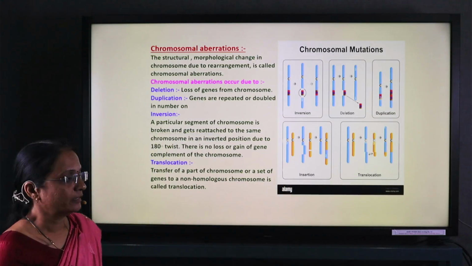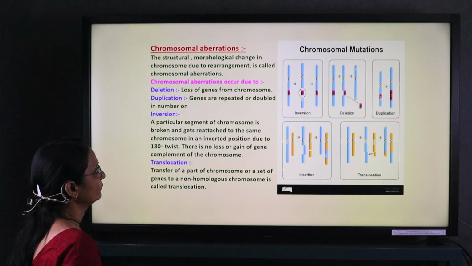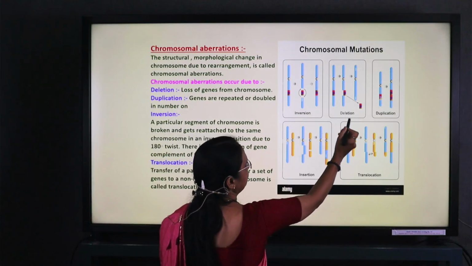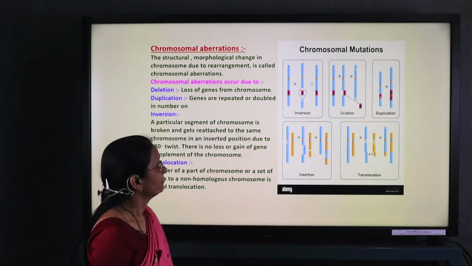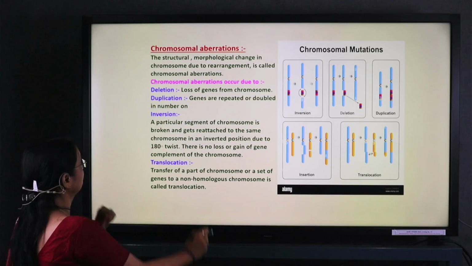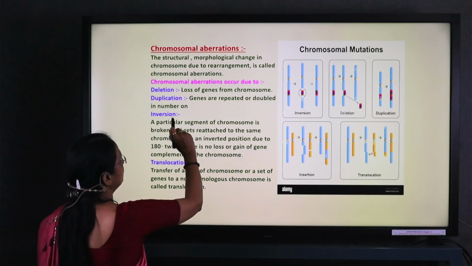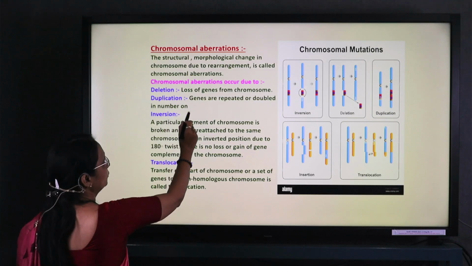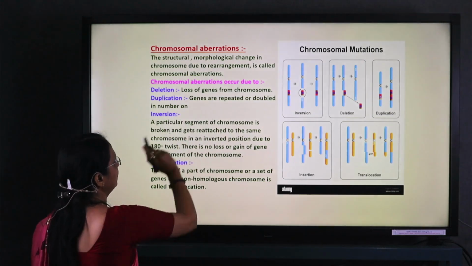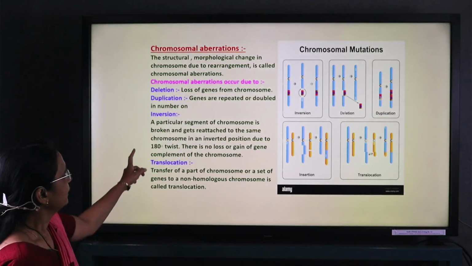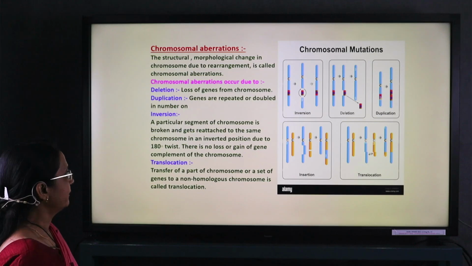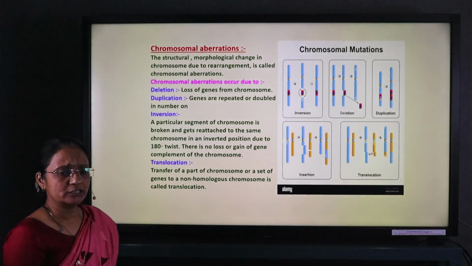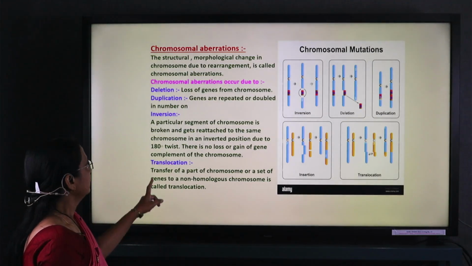Now the chromosomal aberrations: inversion, deletion, duplication, insertion, translocation. Deletion is the loss of genes from the chromosome. Duplication is when genes are repeated or doubled in number. Inversion is when a particular segment of the chromosome breaks and reattaches. It is inverted by 180 degrees.